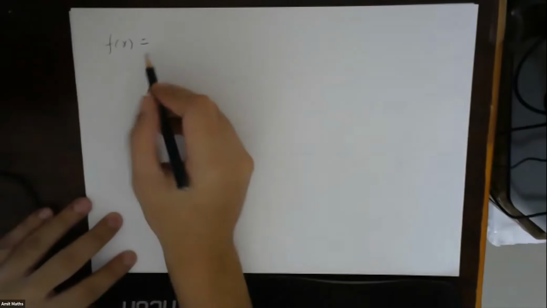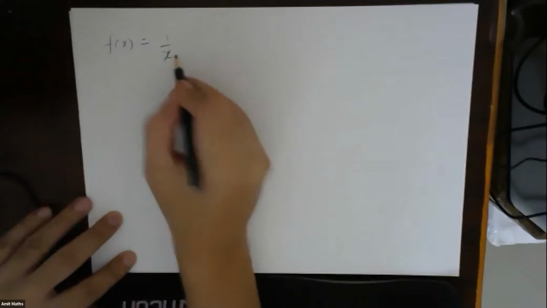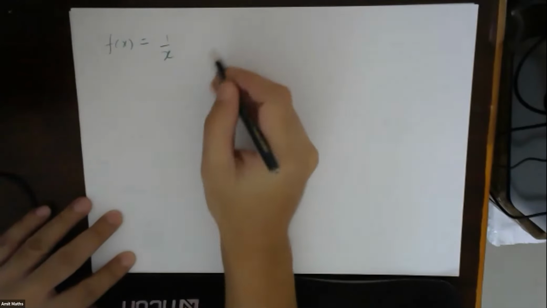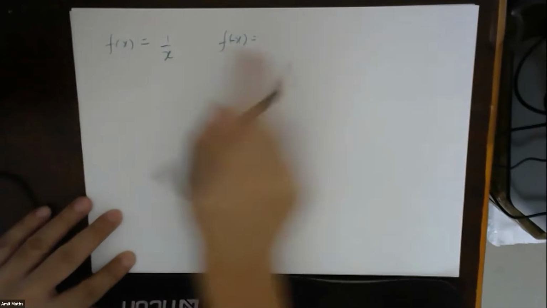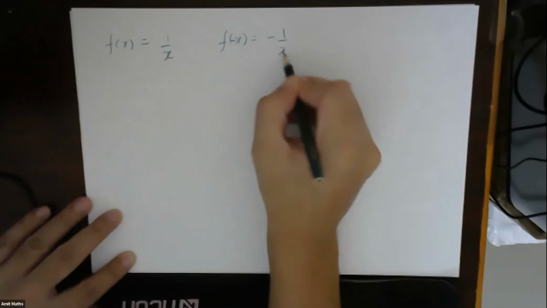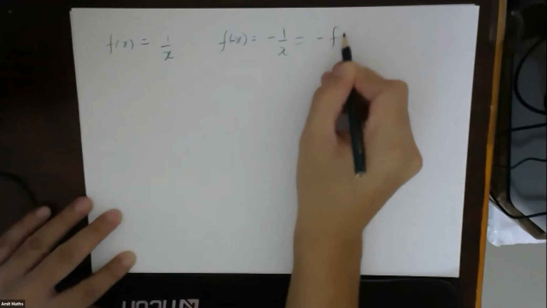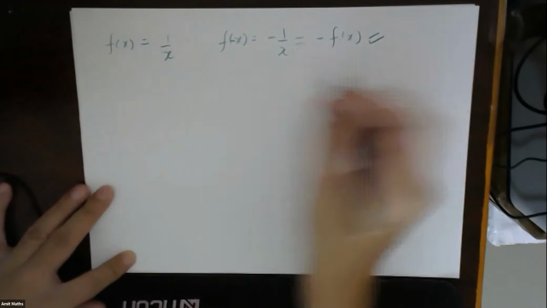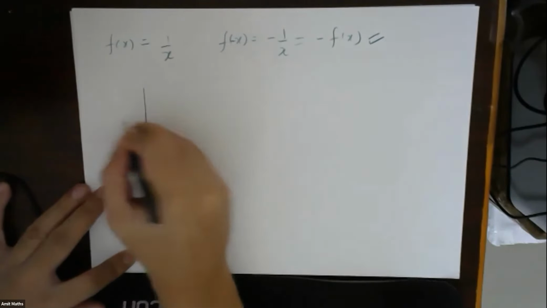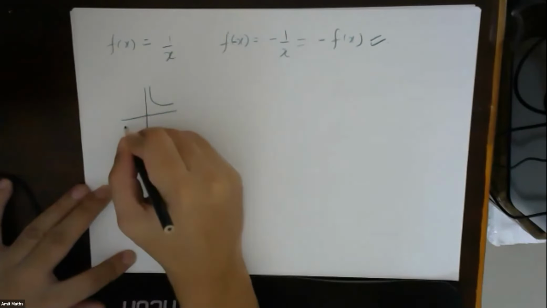Okay, fine. So f of x is equal to, suppose, 1 by x. If I substitute minus x instead of x, this will become minus 1 by x, which is nothing but minus of f of x. So this also satisfies the property of an odd function, but this does not pass through origin. This function is something like this.